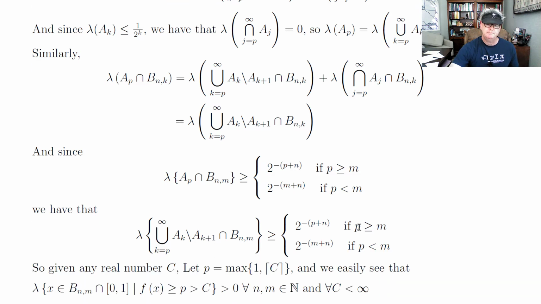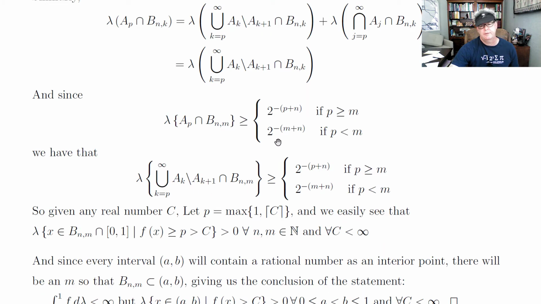But the measure of AP intersect a ball will either equal, so if M is bigger than P, this bounds the measure, right? The radius, you'd have a +1 for the radius. So the length of the interval is just double that, loses that +1. But if P was bigger than M, then P is your bound there. I put the P first, but you just put whichever is bigger, P or M, add it to N. So that bounds this measure.